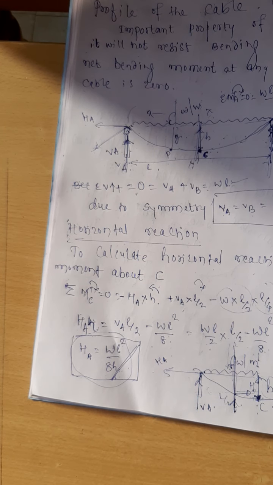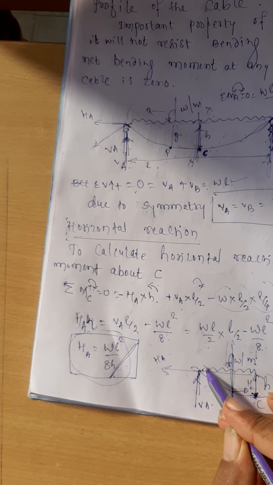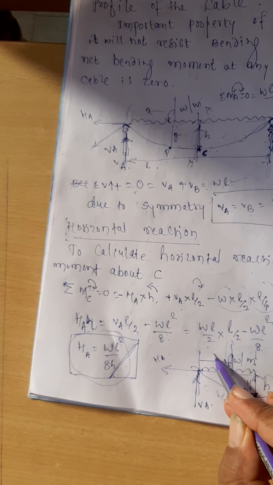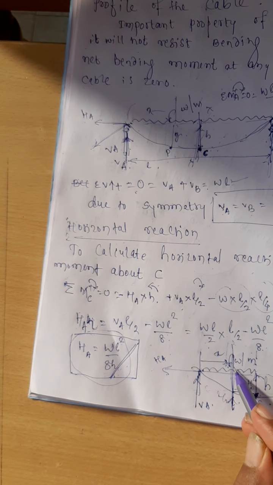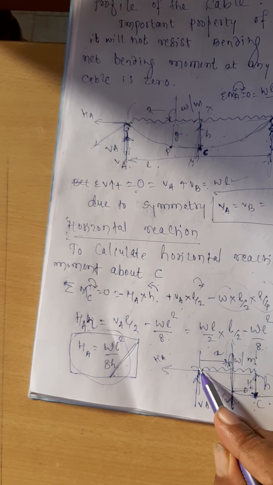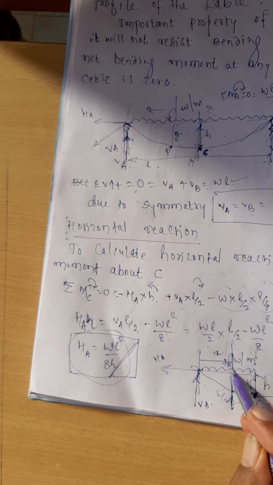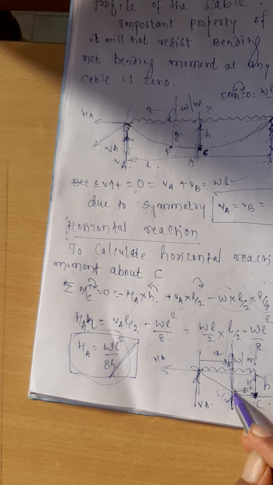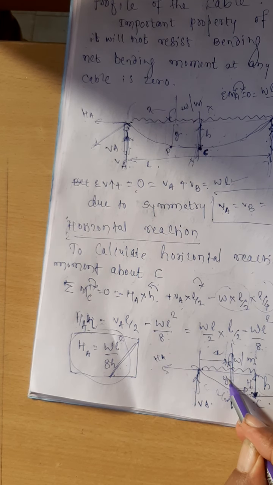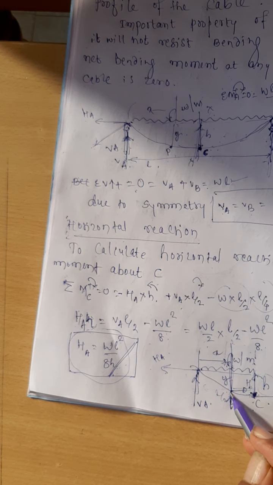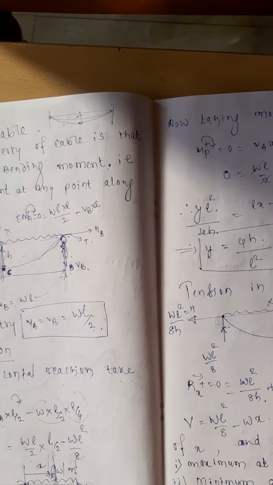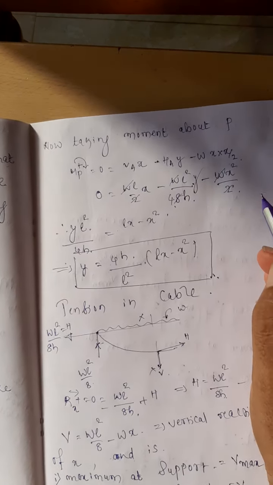Is it all right? Now what I am doing is, instead of taking the moment at this point, I will take moment at any distance x, at any distance x from one end of the profile, and I am assuming here the dip to be equal to y. I want to calculate the value of y. Just see here how I have done it.